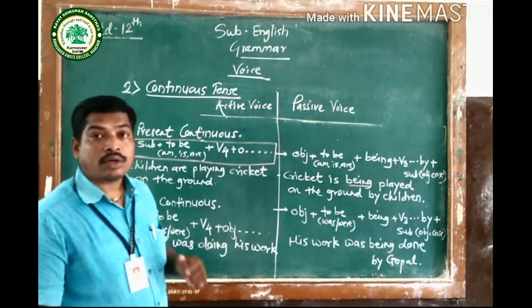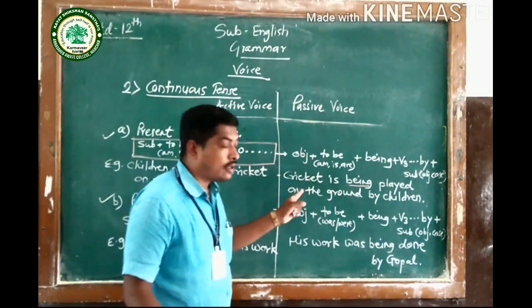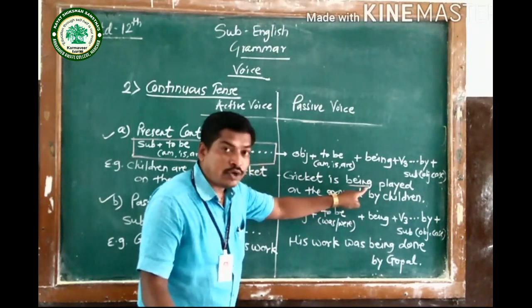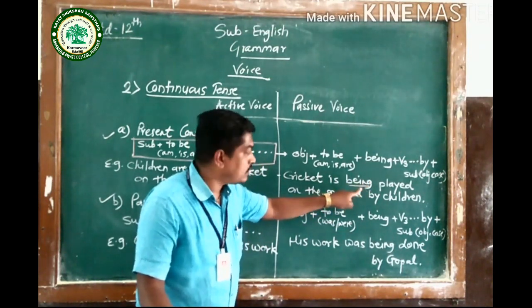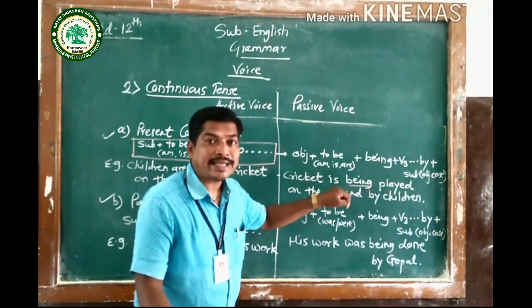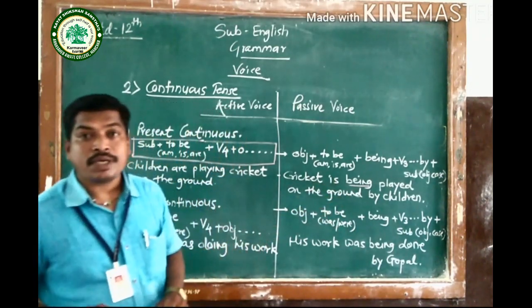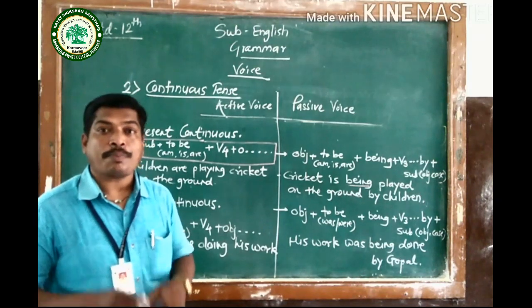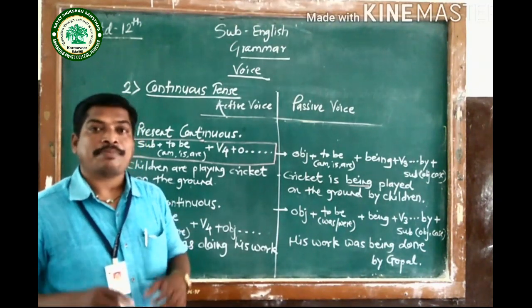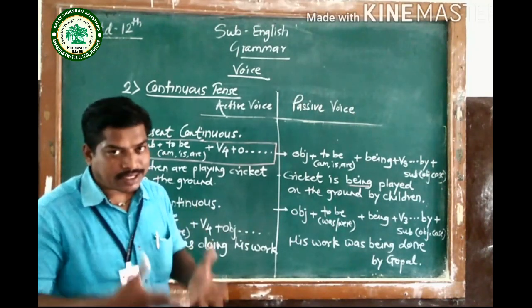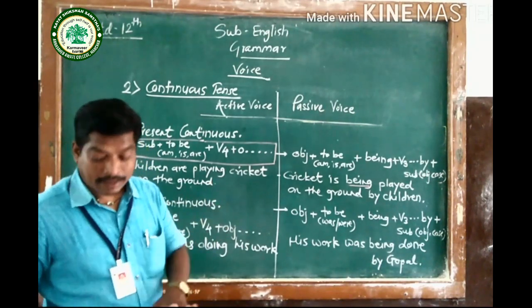Why? To denote that this is the passive voice of continuous tense, and that is why that ing is attached to that be. So the word being must be used in the passive voice of continuous tense, whether it is passive voice of past continuous or passive voice of present continuous. We have to use that being.